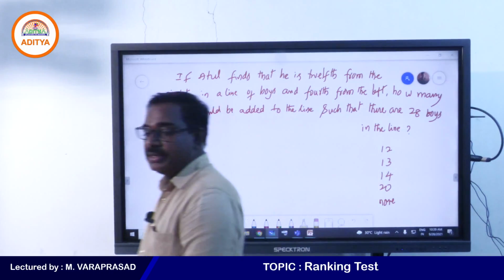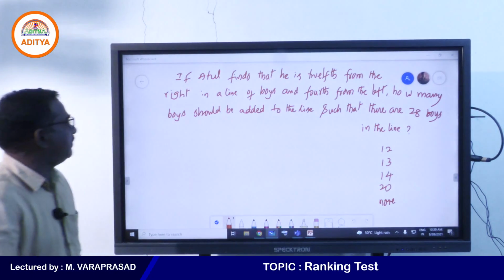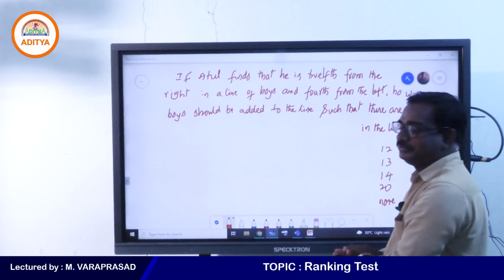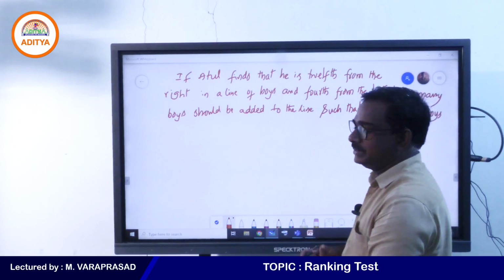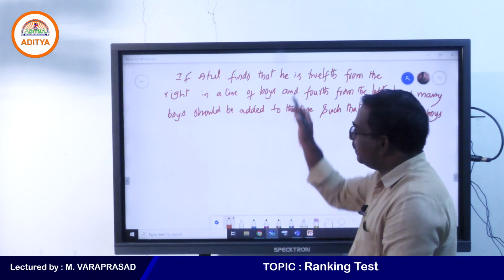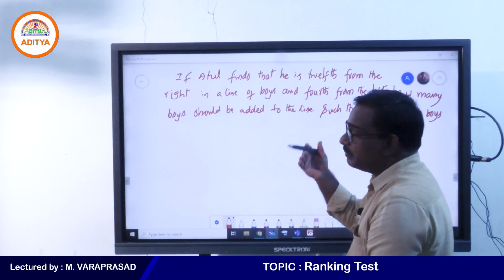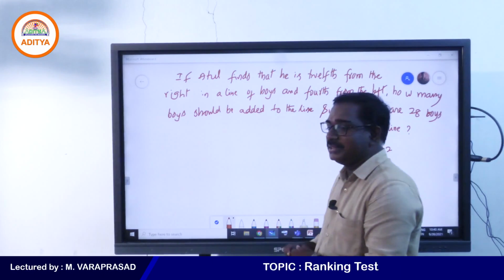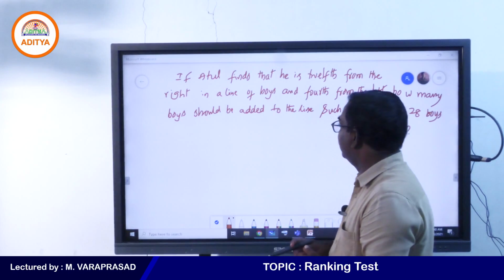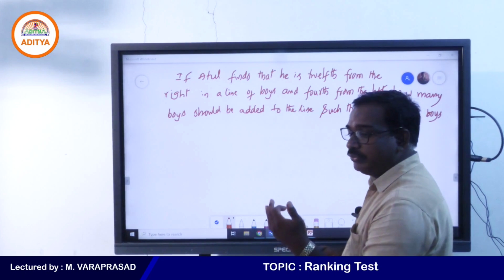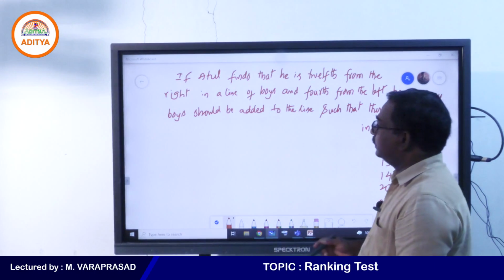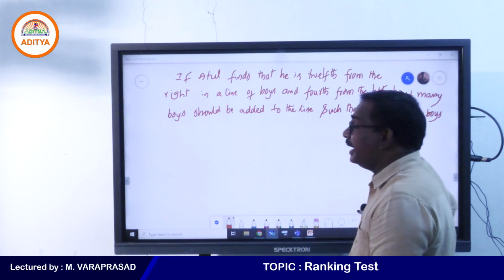See the question clearly, what is given there? Atul finds that he is 12th from the right in a line of boys and 4th from the left. The same person counting from the right is getting 12th place, and counting from the left is getting 4th place. If you want the total line of boys to be 28, then how many should be added?